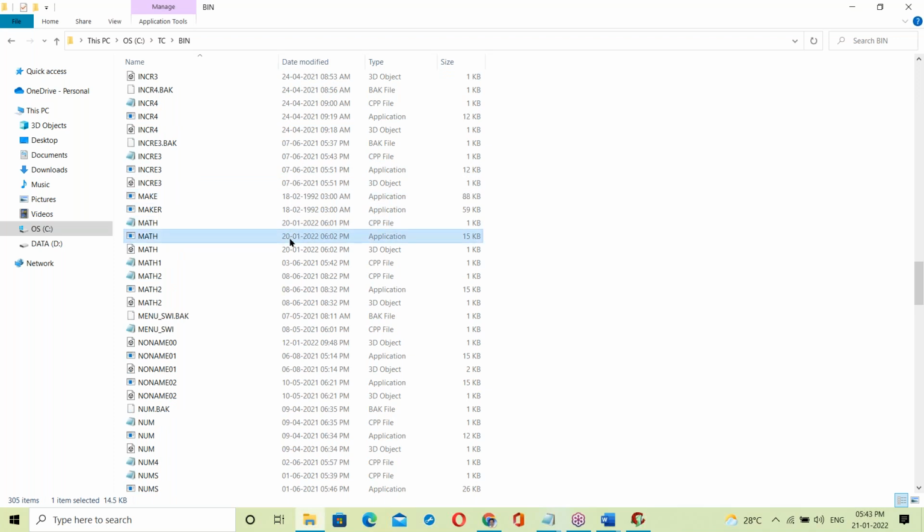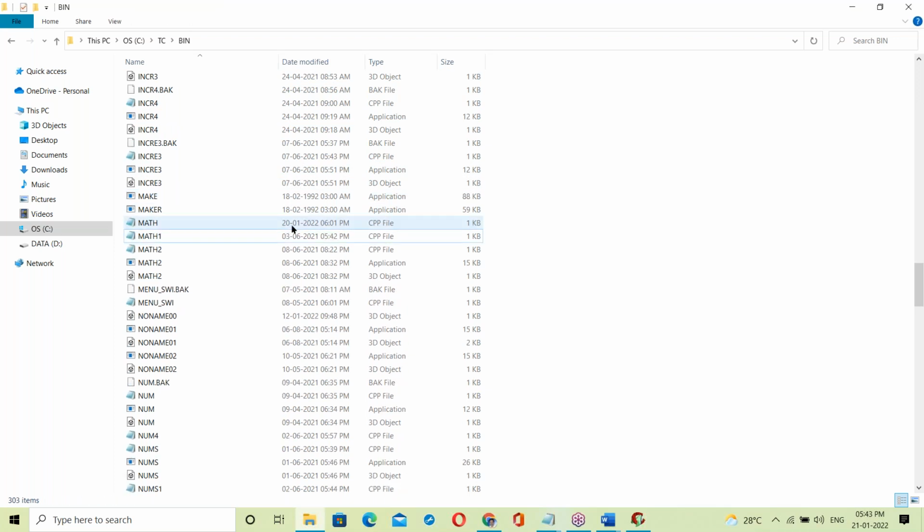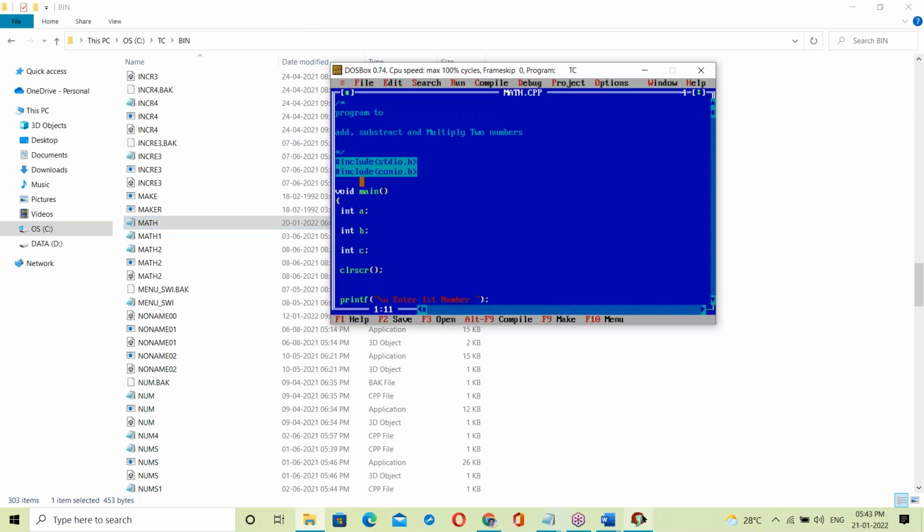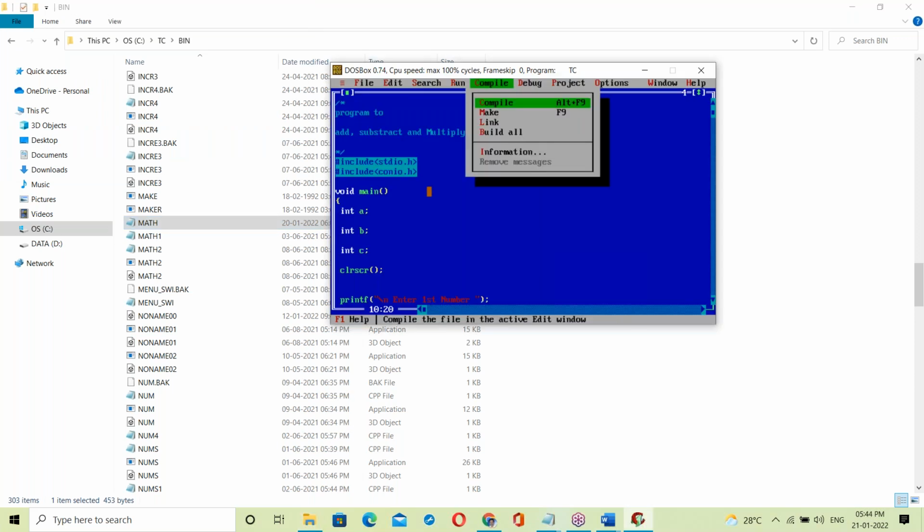See math.cpp. Let me delete the existing something here. This is math.cpp. Okay. Now I am compiling this program.